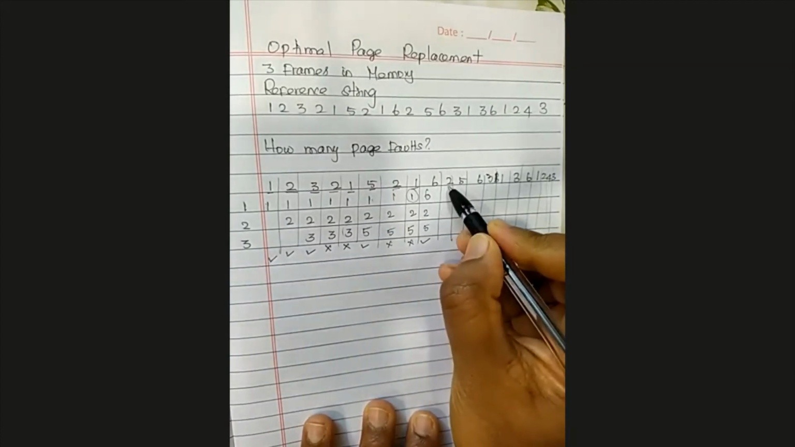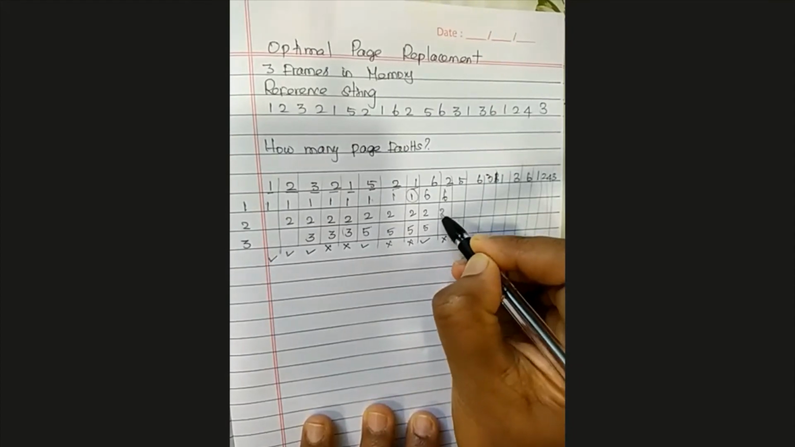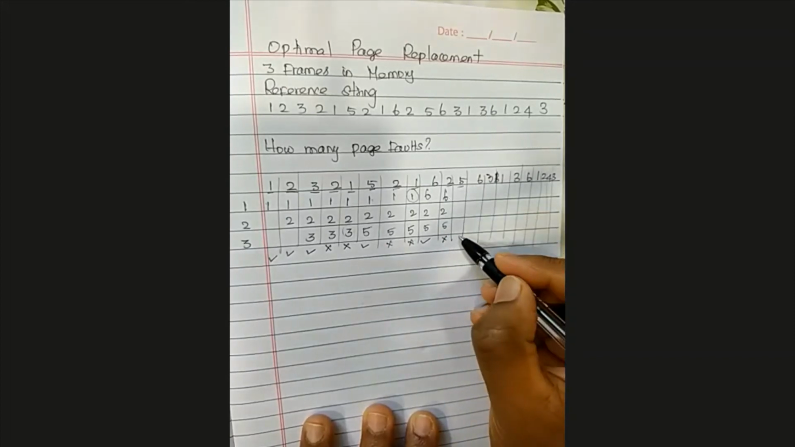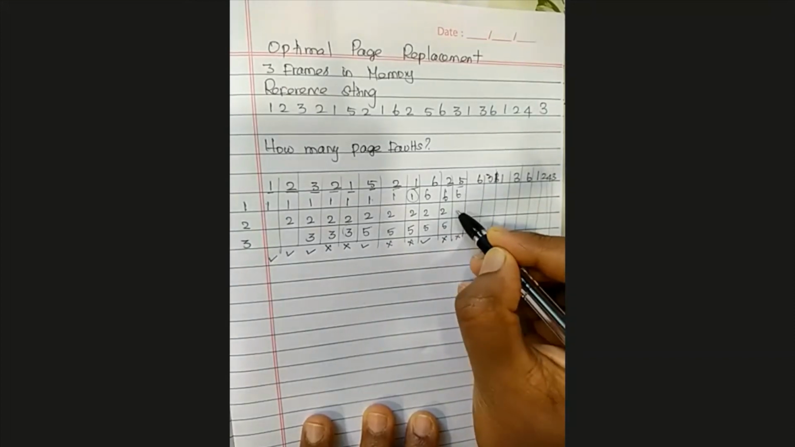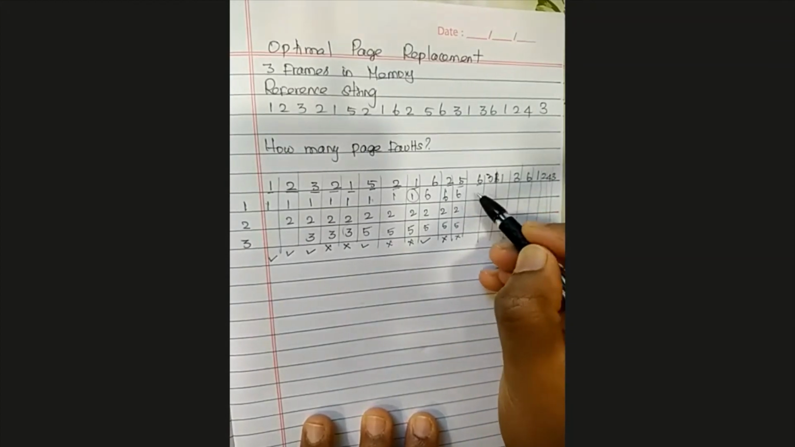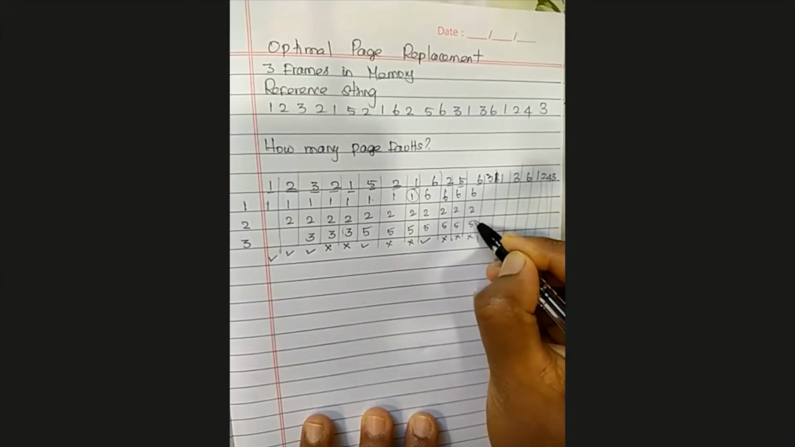Okay, how about page 2? It's there, no page fault, 6, 2, 5. How about page 5? It's there already, there is no page fault, 6, 2 and 5. How about page 6? It is already there, there is no page fault, 6, 2 and 5.